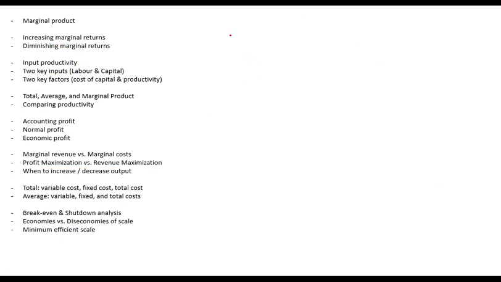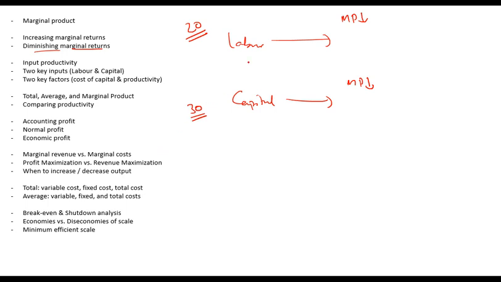So generally how it happens is that if you have, let's say, labor and capital, if you employ more and more of these resources, their marginal product will decrease. Marginal product decreasing means that they will give you diminishing marginal returns. So let's say that labor has a marginal product of 20, capital has a marginal product of, for example, 30. In this case, if capital has a higher marginal product, then you should employ more of capital and lesser of labor.